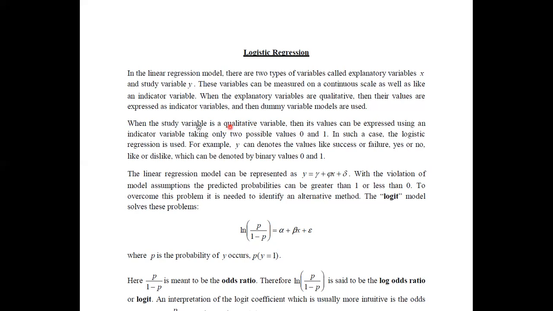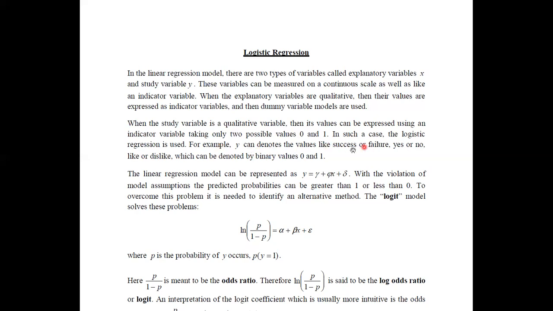Therefore, now if our study variable is a qualitative variable, taking only two possible values, like 0 and 1, then in such cases we have to discuss these things with logistic regression. The logistic regression method has to be used if our study variable is a qualitative variable. For example, Y can denote values like success or failure.